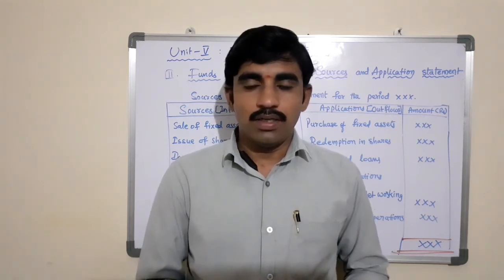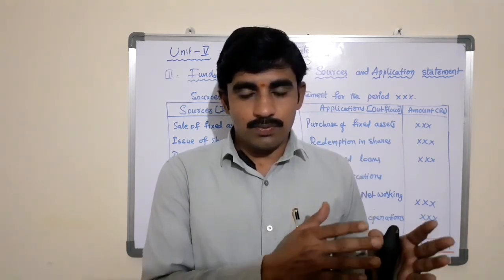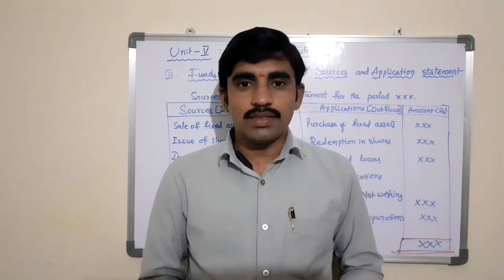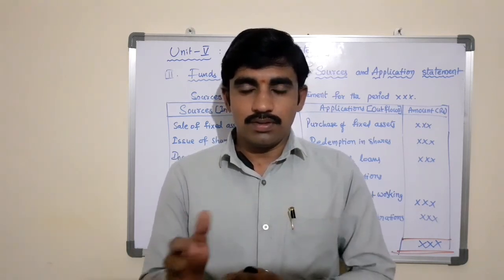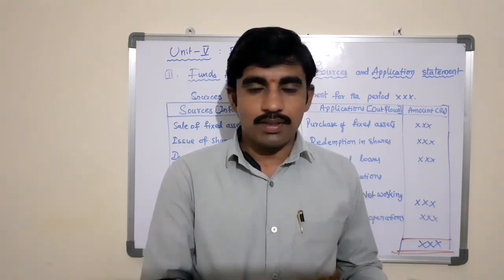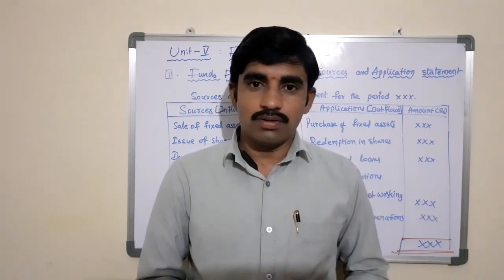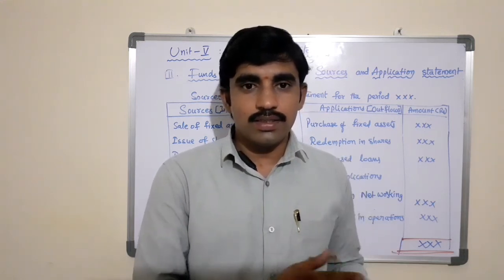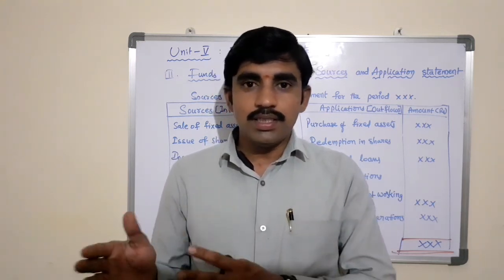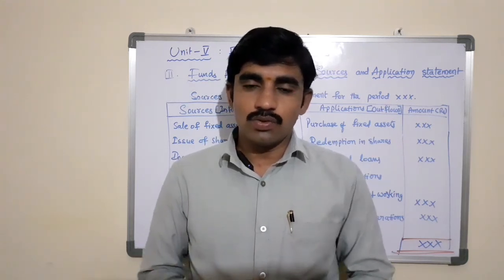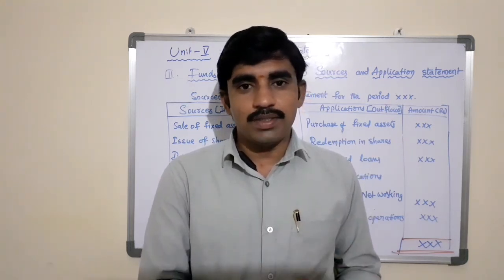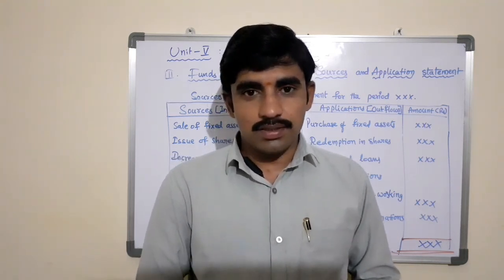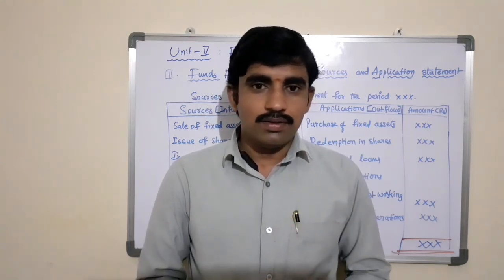flow statement. And here, after posting all the fixed assets and the long-term liabilities from the given balance sheet, we need to transfer the result of the statement of changes in working capital and the profit and loss adjustment account. Any increases in net working capital from the schedule of changes in working capital are an application of the statement. Any decreases in net working capital are sources to the business. Any funds from operations are sources to the business. And funds loss in operations are applications of the statement.